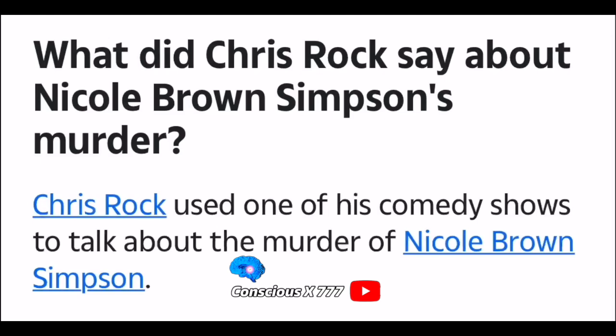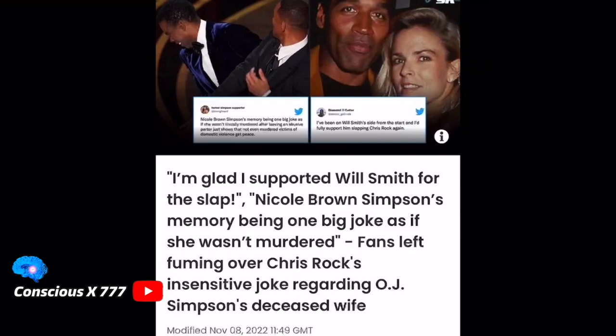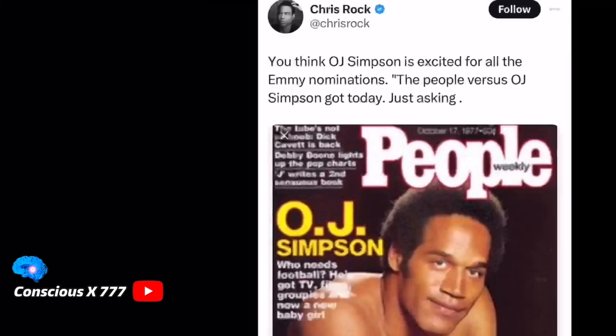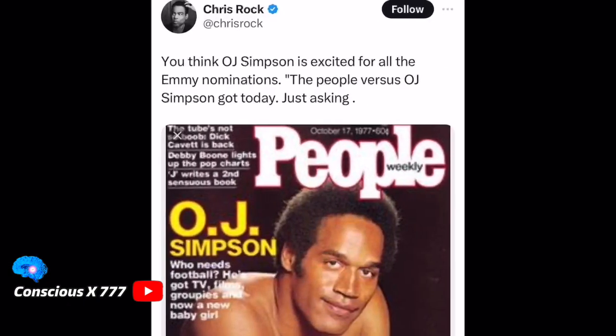But anyways, this is a huge connection because Chris Rock made a joke about O.J. Simpson and his wife. They're subliminally letting you know that O.J. Simpson's other character is The Rock. Because what are the chances that OJ has beef with Chris Rock and OJ's other character is called The Rock? And on top of that, Chris Rock even tweeted about OJ. So this is an obvious connection, and it's also damage control because now when you type in The Rock and OJ, the beef with Chris Rock and OJ pops up instead of comparisons of OJ and The Rock. So this is what they do.